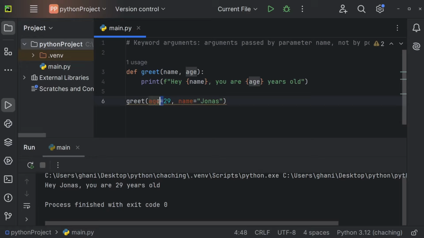If this would be a positional argument though, so let me show that as well, then the result would be pretty weird. So let me delete name, let's run this, and we're getting hey 29, you're Jonas years old. And of course that doesn't make any sense. So if we wanted to keep this order, we would have to use keyword arguments, like previously. So age 29, name Jonas. And now this works just fine. But I'm going to be honest, most of the time you'll be fine using positional arguments.